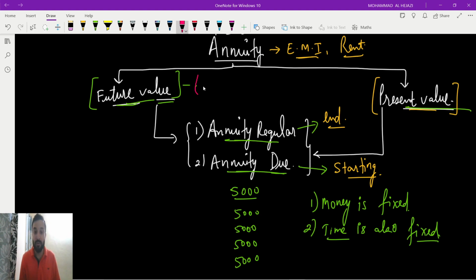See, future value means if the word is like invest, because from now onwards you will invest. So how much you will get in the future? Invest or deposit, or savings.